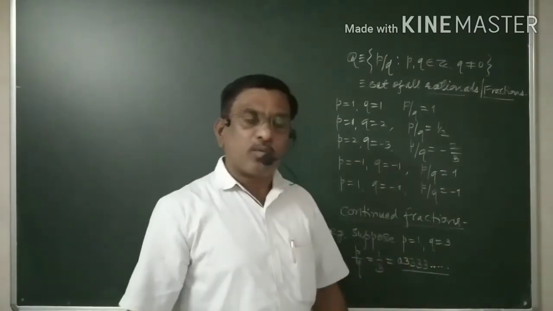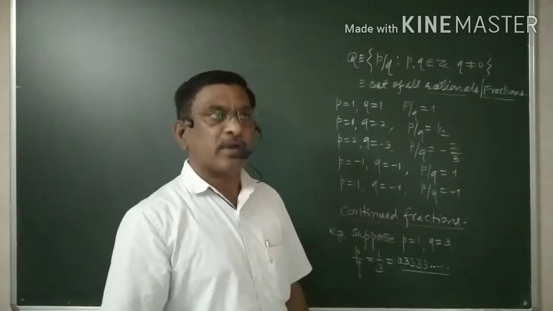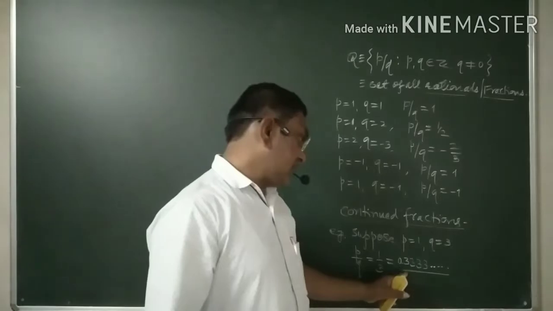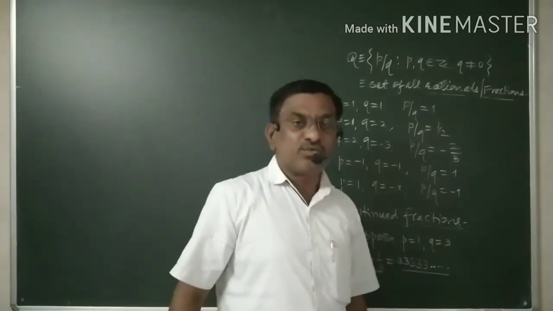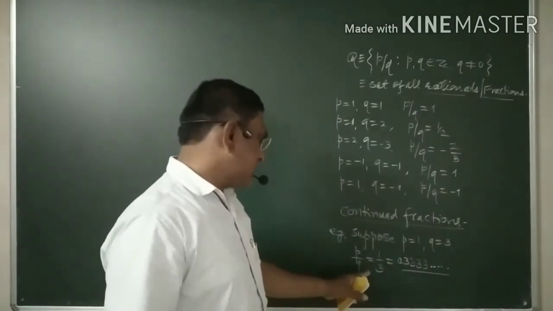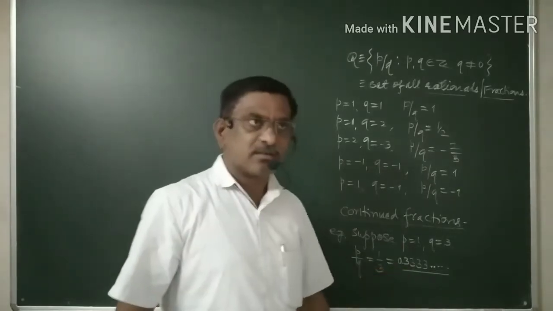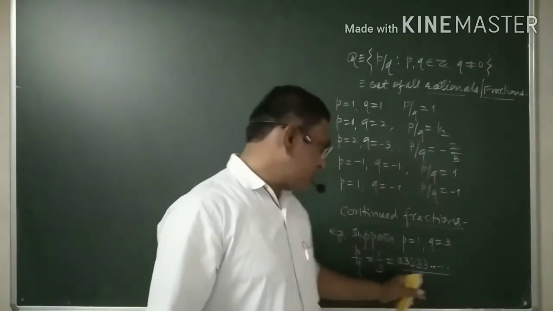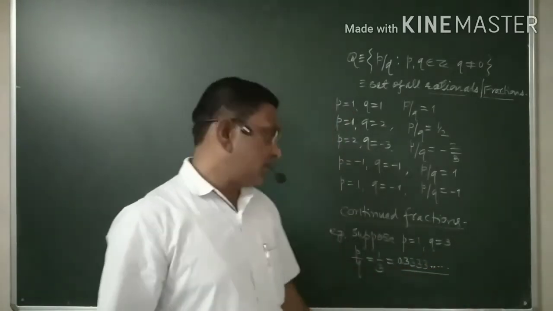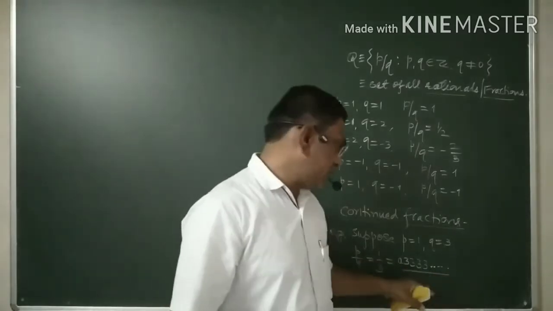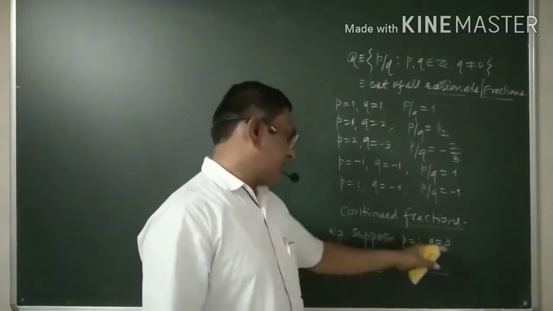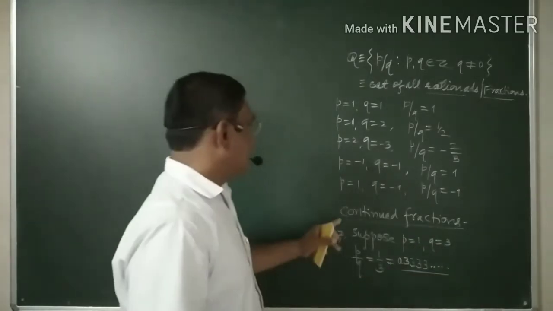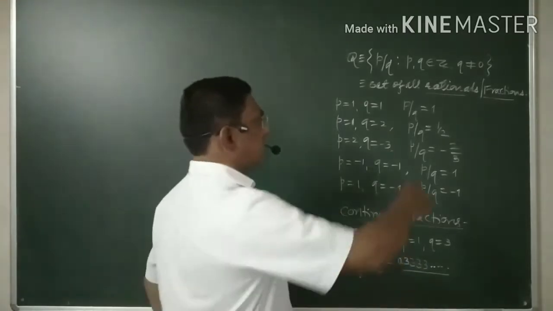In some cases a group of numbers, 1, 4, 3, 2, 5 and again 1, is repeated. That type of fraction is also known as a continued fraction. This is like the tail of Hanumanji, as we say in Marathi. 0.3333, how long is this? We don't know, and we cannot get exactly the number. That is what we call a continued fraction.